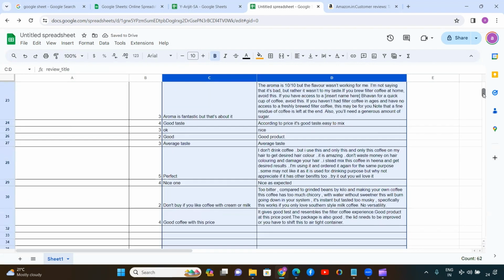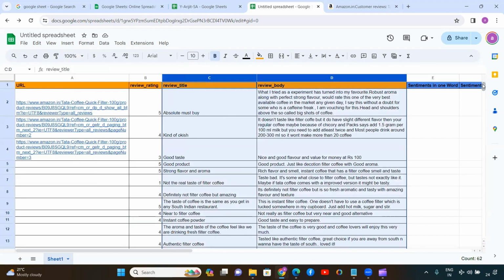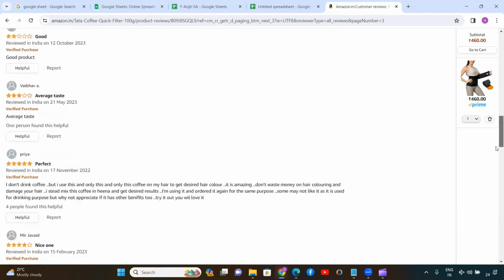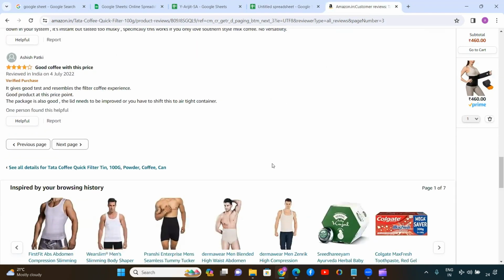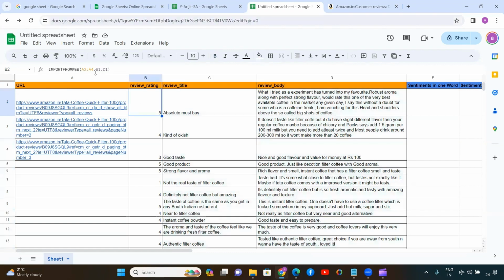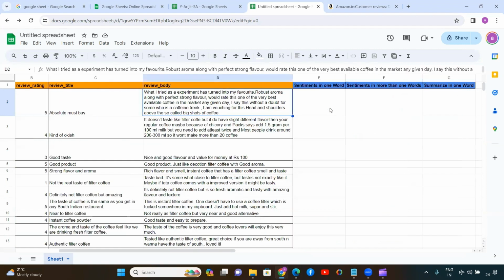Okay. So how much time did we spend only to get this review from Amazon? Hardly 5 minutes. And already we have around 30 reviews available against that product in our Google Sheet. In a similar pattern, if you want to add the reviews from more pages, from page 4, page 5 and all those things, obviously you just have to change the number from 2 to 3 to 4 to 5, etc. And you can have all those reviews available in the Google Sheet, but obviously you have to make some level of changes in the formula as well, which I already showed you. Okay, now this is one part of the thing.